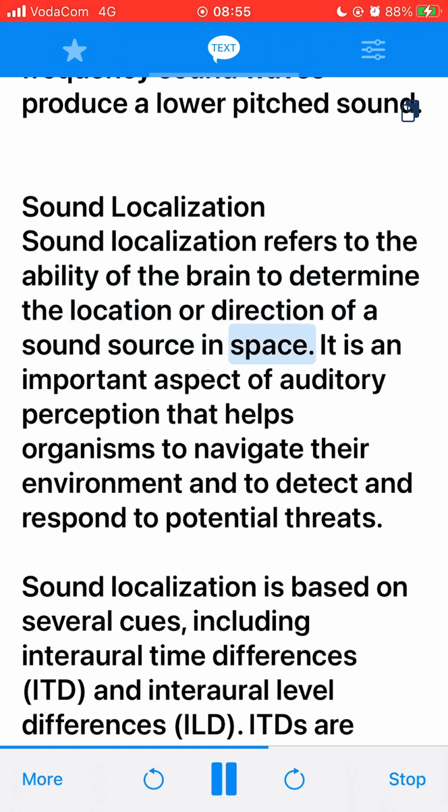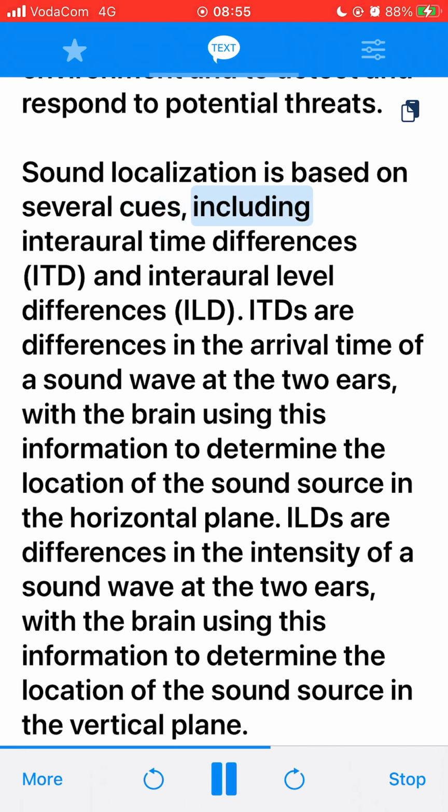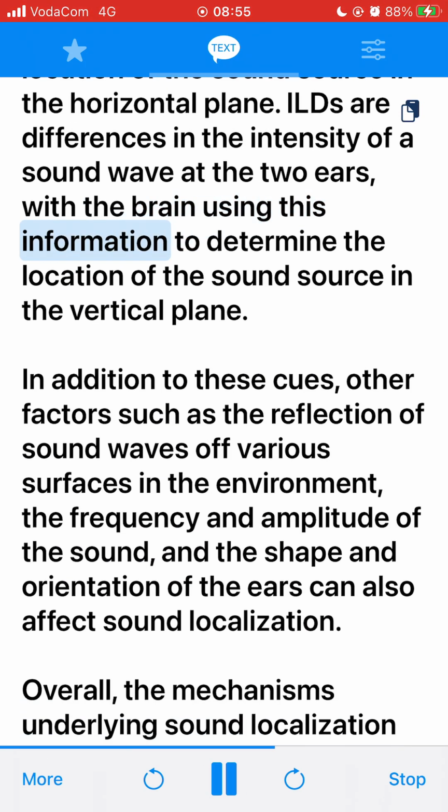Sound localization refers to the ability of the brain to determine the location or direction of a sound source in space. It is an important aspect of auditory perception that helps organisms to navigate their environment and to detect and respond to potential threats. Sound localization is based on several cues, including interaural time differences (ITD) and interaural level differences (ILD). ITDs are differences in the arrival time of a sound wave at the two ears, with the brain using this information to determine the location of the sound source in the horizontal plane. ILDs are differences in the intensity of a sound wave at the two ears, with the brain using this information to determine the location of the sound source in the vertical plane.